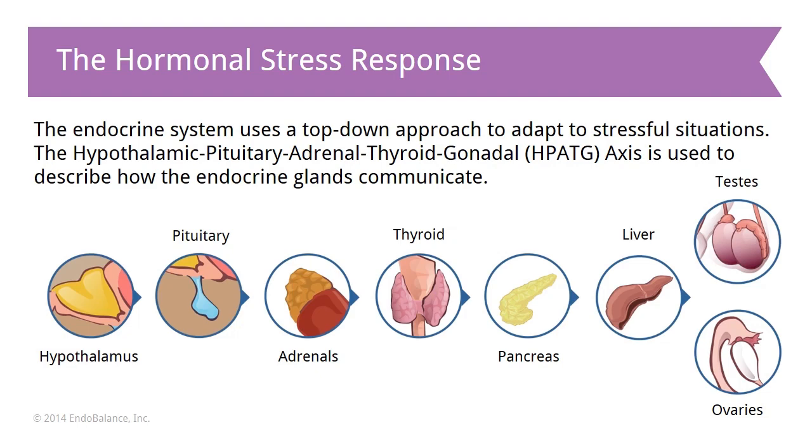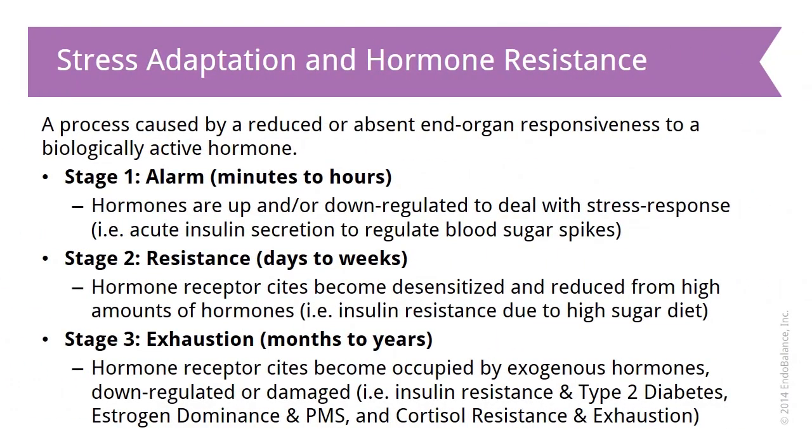What we're going to go through is this is all regulated into a feedback. So hormone excess, meaning overproduction, overstorage, can't be cleared, or hormone deficiency can dysregulate this whole system. Stress adaptation and hormone resistance, a process caused by a reduced or absent end organ responsiveness to a biologically active hormone. And we want to look at these three stages.